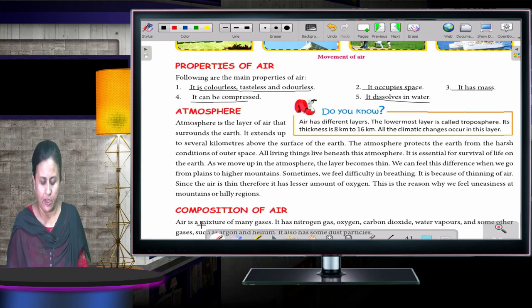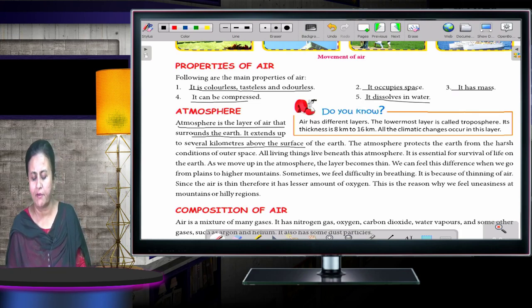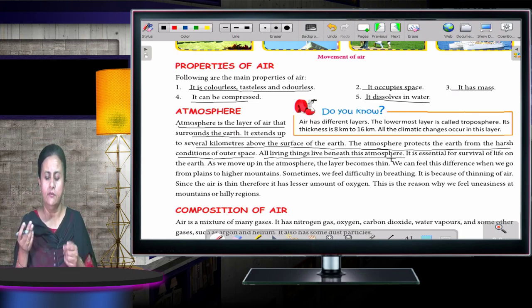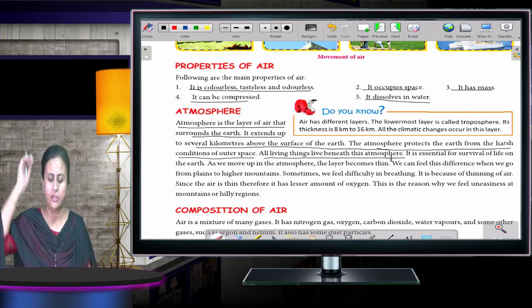Now moving to the next topic, that is atmosphere. Atmosphere is a layer of air that surrounds the earth. It extends to several kilometers above the surface of the earth. The atmosphere protects the earth from the harsh conditions of outer space. All living things live beneath this atmosphere. How much is it extended? It extends several kilometers up.